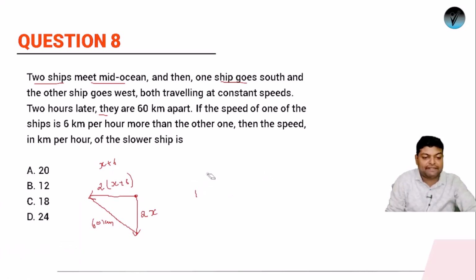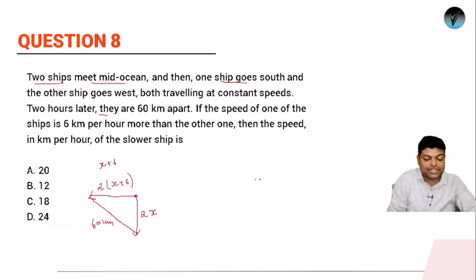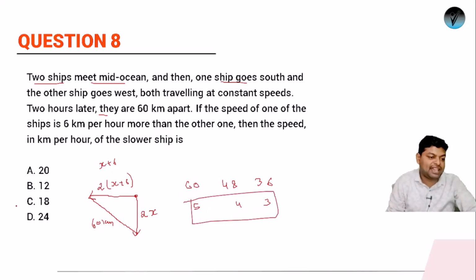If you will be keeping the value of x as 18, तो अगर x 18 है, so the values will be 18 into 2 is 36, 18 plus 6 is 24, so it will be 48, and we'll have a 60. 12 के टेबल में सारे आते हैं, so it will be 5 times, it will be 4 times, it will be 3 times. So 3, 4, 5 is a triplet. Yes, 3, 4, 5 is a triplet. It means that the answer is what? It's 18. Or the speed of the boat is what? It is 18. ठीक है, अगर ये आपको ट्रिपलेट नहीं आता, आप क्या करो? सिंपली यूज द पाइथागोरस थ्योरम. हाइट स्क्वायर प्लस बेस स्क्वायर शुड बी इक्वल्स टू माय हाइपोटेन्यूज स्क्वायर.